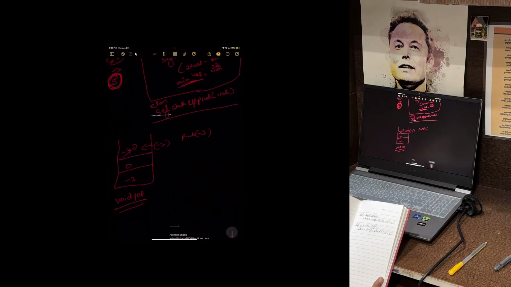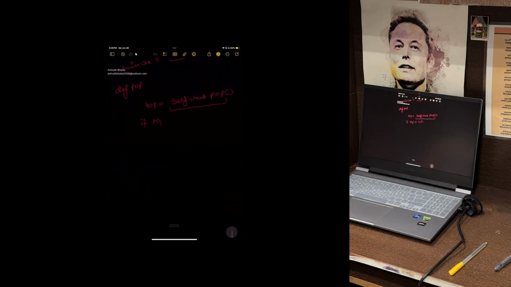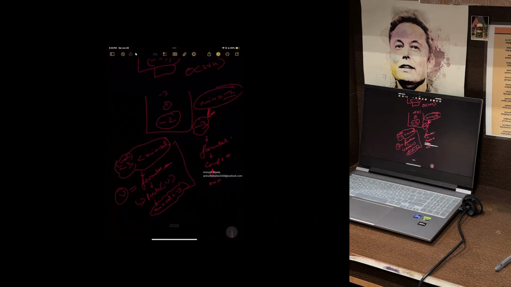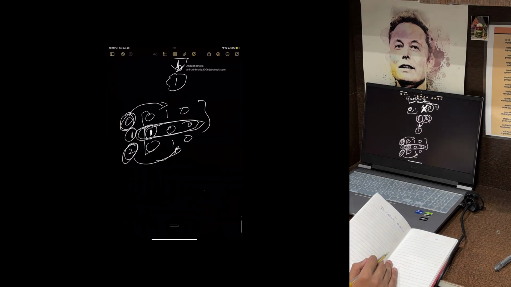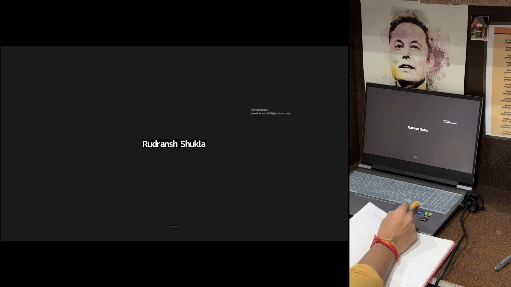First up was my DSA lecture. We started with a revision of how stacks work and then immediately tackled some advanced questions involving monotonic stacks. The most interesting problem of the day was the celebrity problem from Geeks for Geeks.